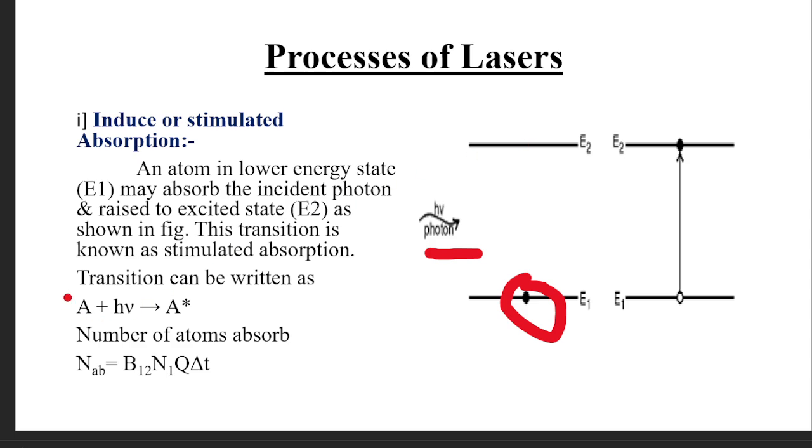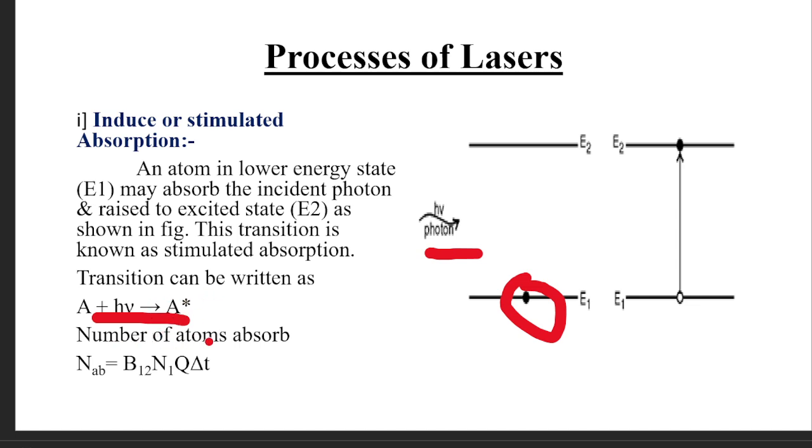So the transition can be written as A plus h nu gives A star. Here A is the atom in a ground state, h nu is the incident photon, and A star is the atom present in the excited state.